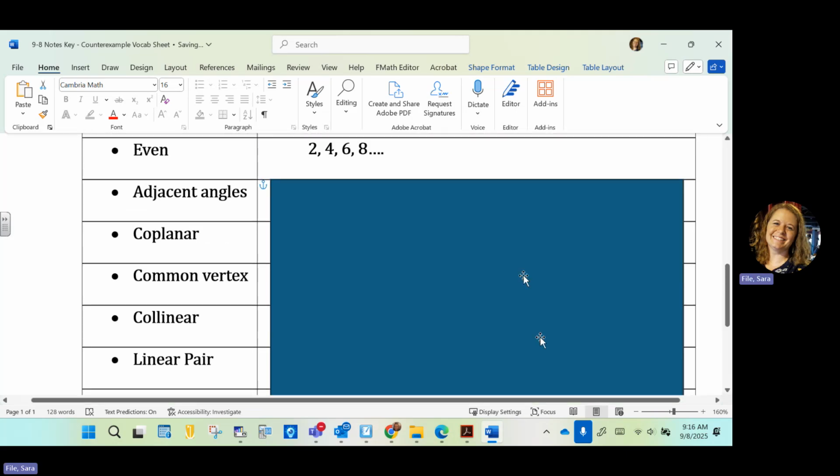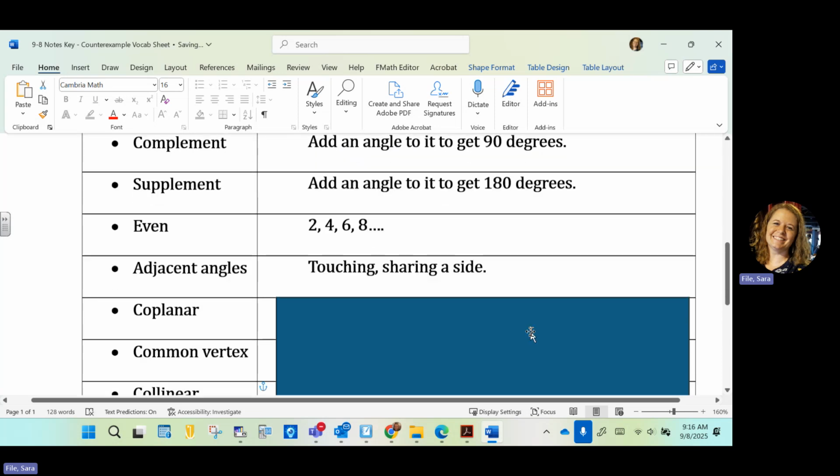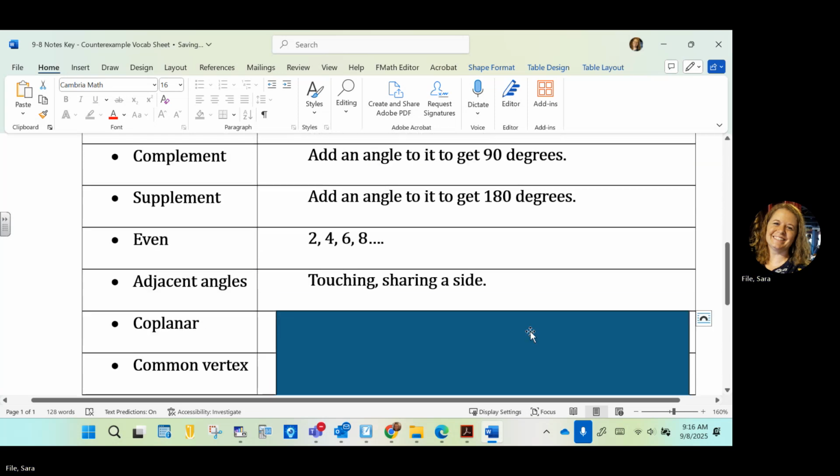Adjacent, that's another geometry term. Oh, sorry, every time I move that box, the screen moves. I have to move the screen.